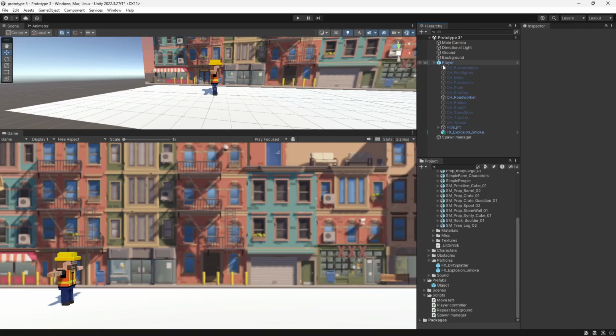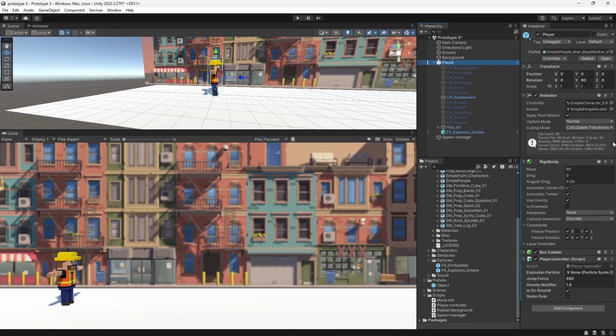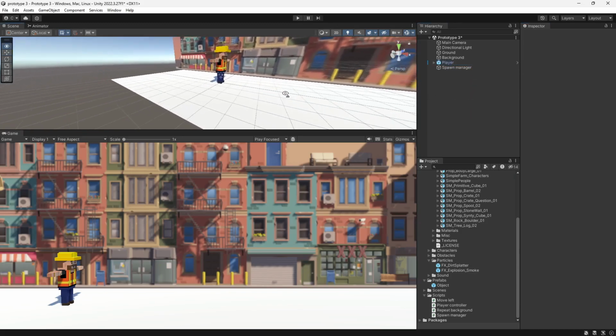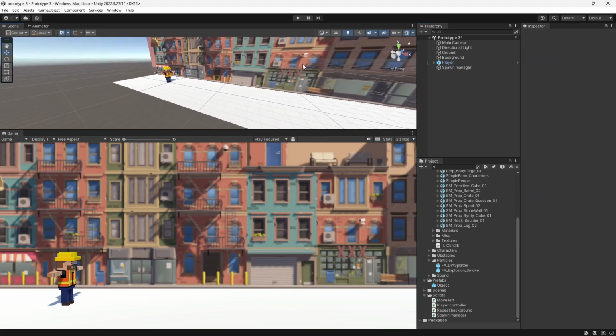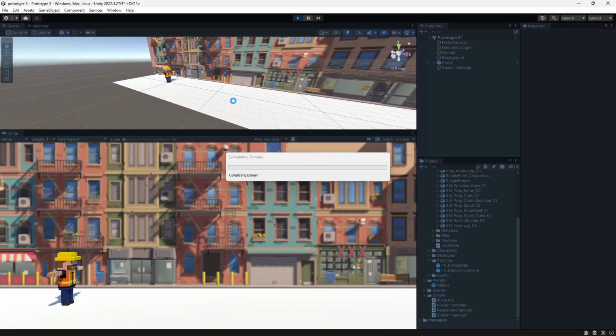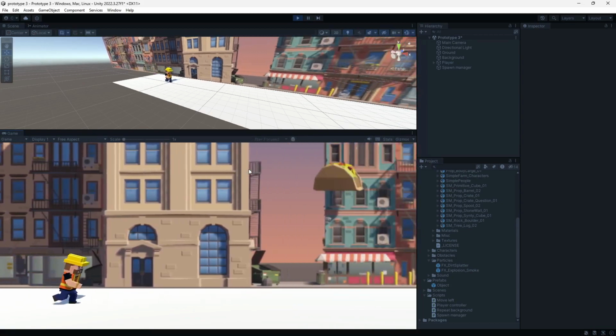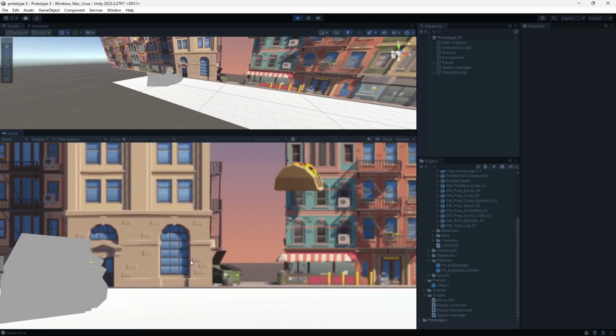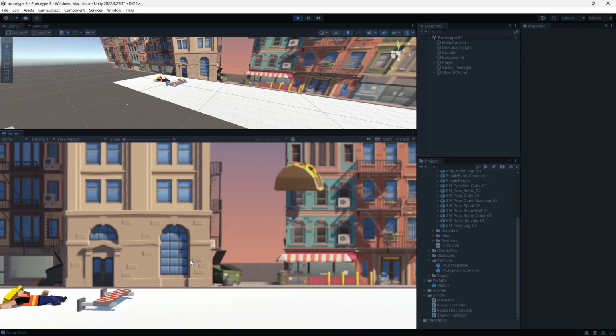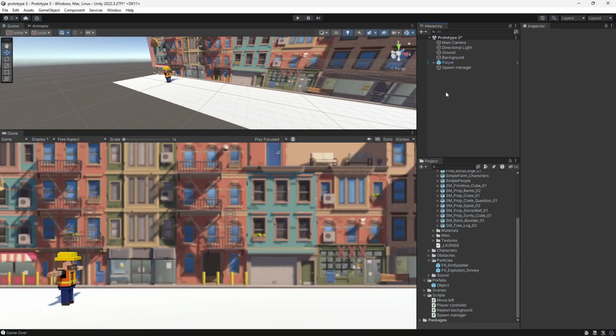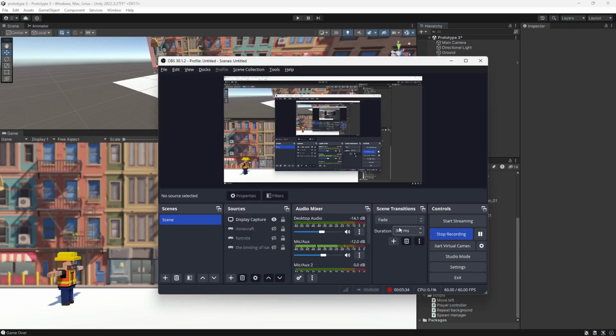And then we go in here, and if you click on here, you can see that no particle has been assigned. Drag the particle in, and there we go. Now the explosion will go off when I hit something. Let's go. It works. Awesome. On to the next thing.